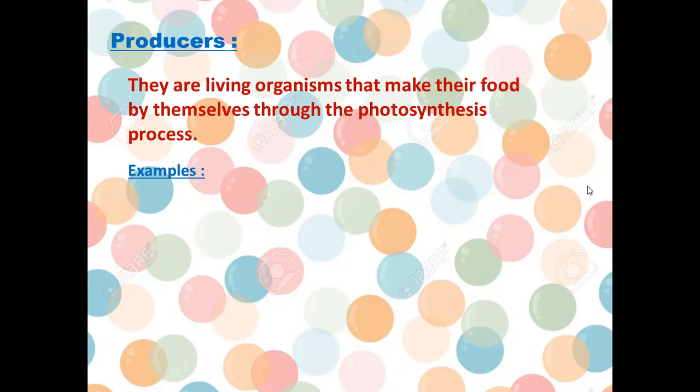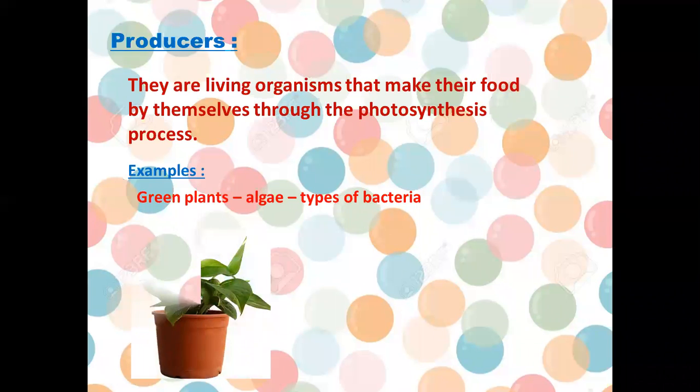So sure, producers are the plants. The examples here for producers are green plants, algae, and some types of bacteria. Green plants, sure you know it, any type of plants. What is the meaning of algae?